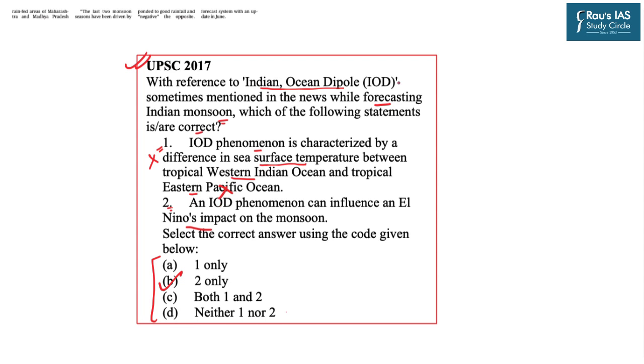Now, as far as the IOD, El Nino and La Nina are concerned, all of these are interactions between the atmosphere as well as the oceans. There are certain changes, certain reversals in terms of temperature, pressure, etc., because of which the behavior of the atmospheric winds as well as oceanic currents changes. And these changes have wide-ranging climatic as well as weather impacts across the globe. So now let us understand what El Nino is.